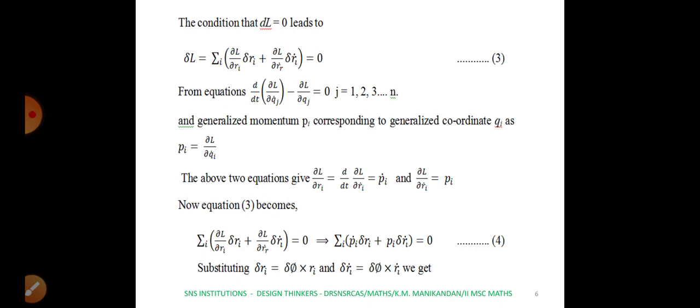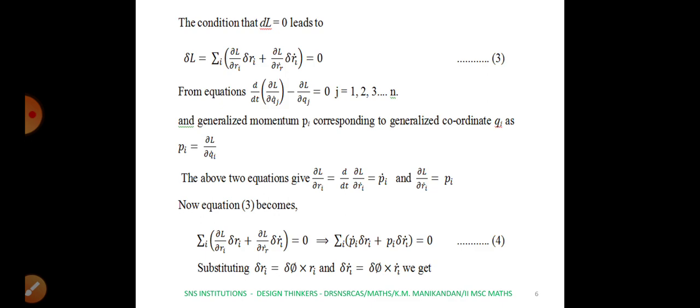We have to show that the Lagrangian of the system is unchanged. dL equal to 0 implies delta L equal to 0, so for the Lagrangian, the summation of dou L by dou Ri delta Ri plus dou L by dou Ri dot delta Ri dot must be equal to 0. And Lagrange's equations, as we studied in the first unit, are d by dt of dou L by dou Qj dot minus dou L by dou Qj equal to 0. Here Qj dot represents the generalized velocity, and the corresponding generalized momentum is denoted by the letter Pi.